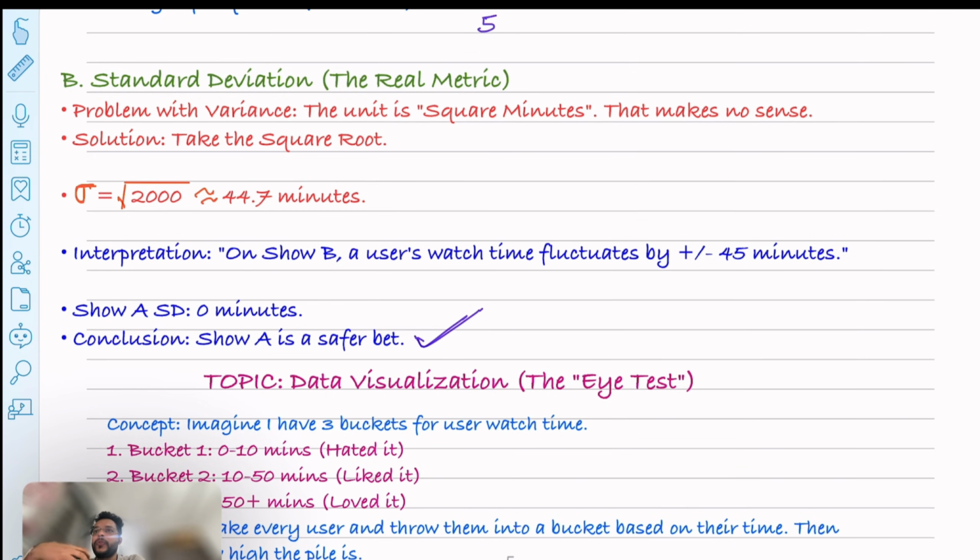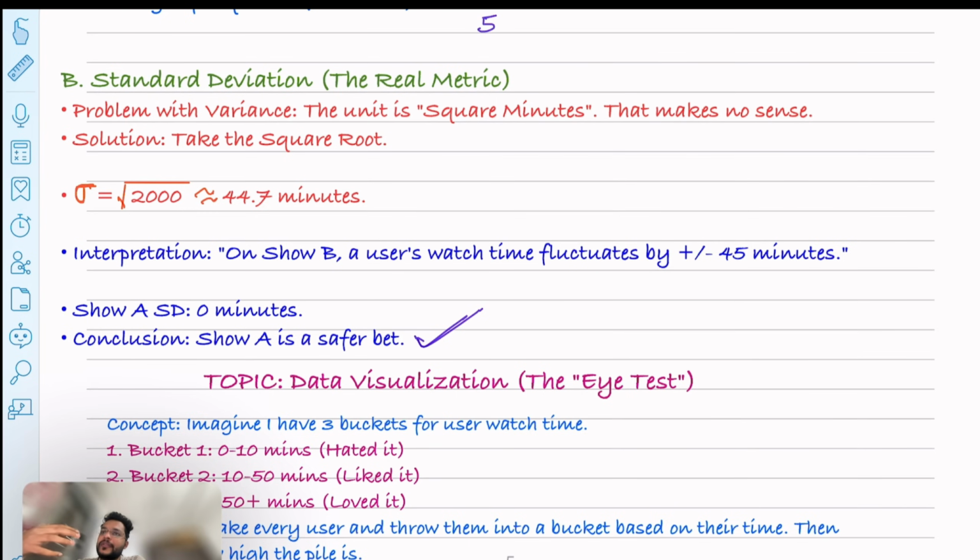So I hope now you got the idea of why we are using this measure of dispersion and why we are calculating the variance and standard deviation. Because we can know which data is highly volatile, and in machine learning, highly volatile or noisy data often leads to bad prediction. So we want a data set which shows some consistency.